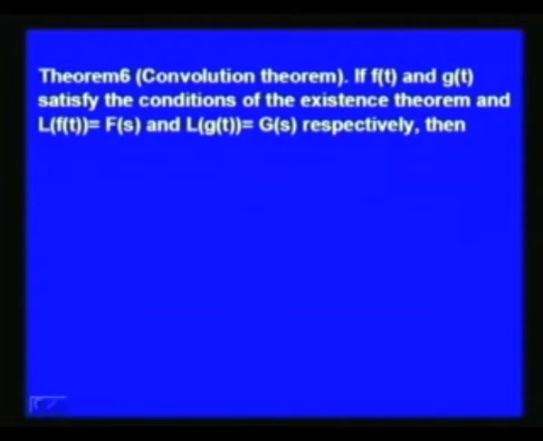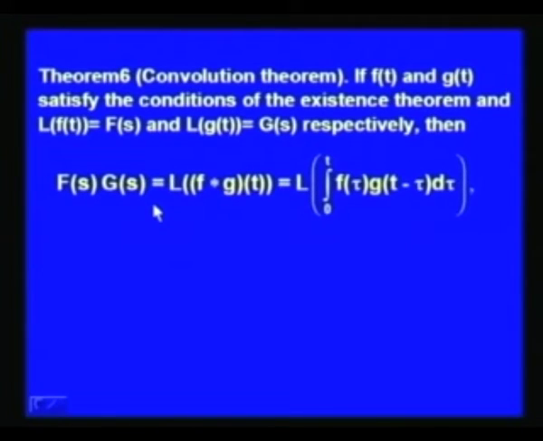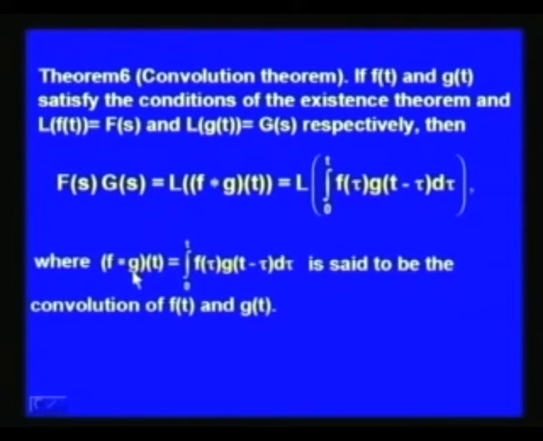When one wants to know what is the function whose Laplace transform gives us the product of the Laplace transforms of f(t) and g(t), it will turn out that that function, if we call it h(t), is nothing but the convolution of f(t) and g(t), which we denote by f star g at t, and is defined as integral 0 to t of f(tau) g(t minus tau) d tau.